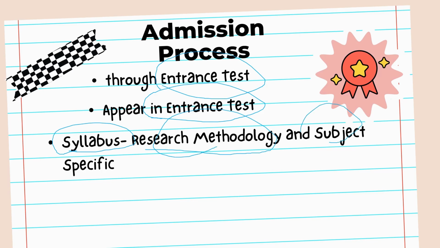The candidate who is looking for admission in PhD through the entrance test has to give the paper of research methodology and the subject specific. For example, if you are looking for PhD admission in law, then there would be two components of the entrance test: one from research methodology and the other subject specific, that is law. The questions from research methodology would be common for all subjects. However, in case of subject specific, this would be different as per the subject.